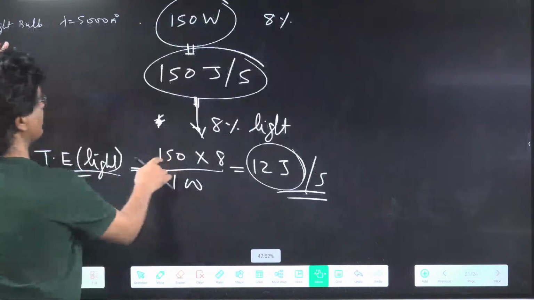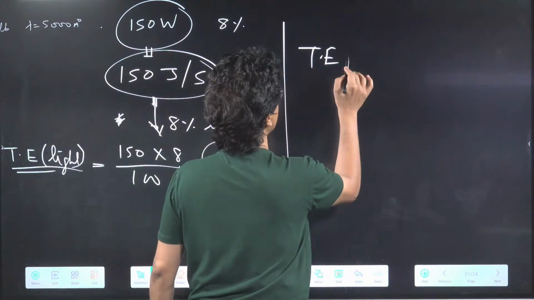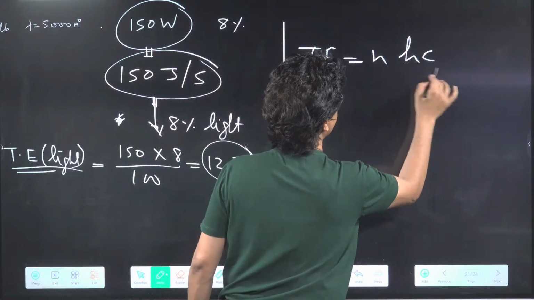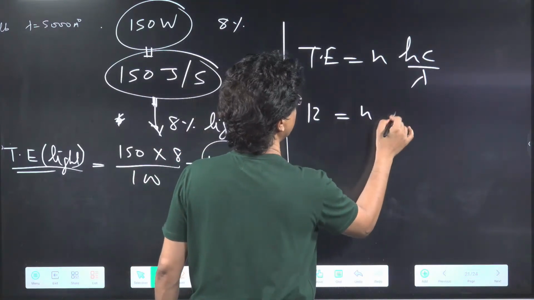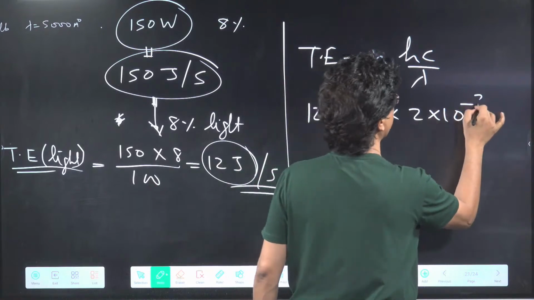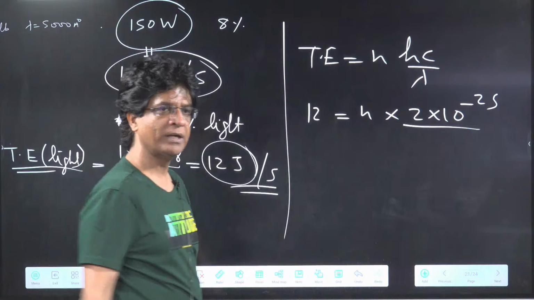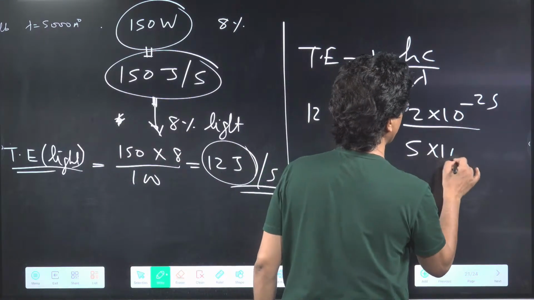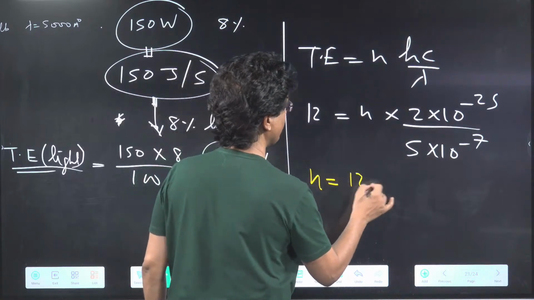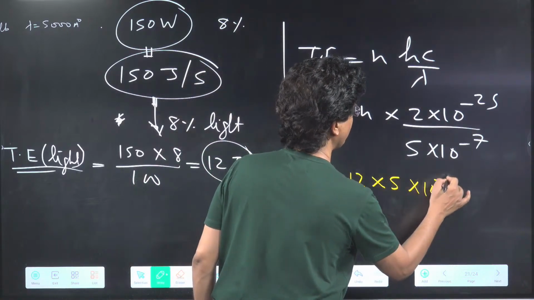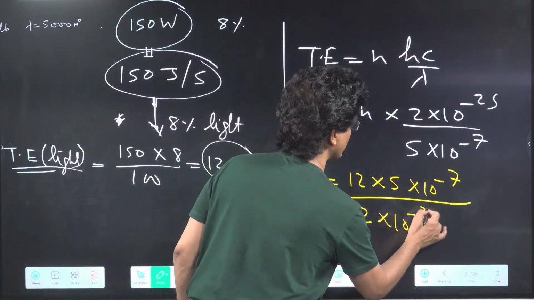Now, if this is the total energy released, total energy is equal to N hc upon lambda. 12 joule equal to N into 2 into 10 to power of minus 25 upon lambda. Lambda is 5000 angstrom. Can I write down 5 into 10 to power of minus 7? In that case, N will be 12 into 5 into 10 to power of minus 7 upon 2 into 10 to power of minus 25.